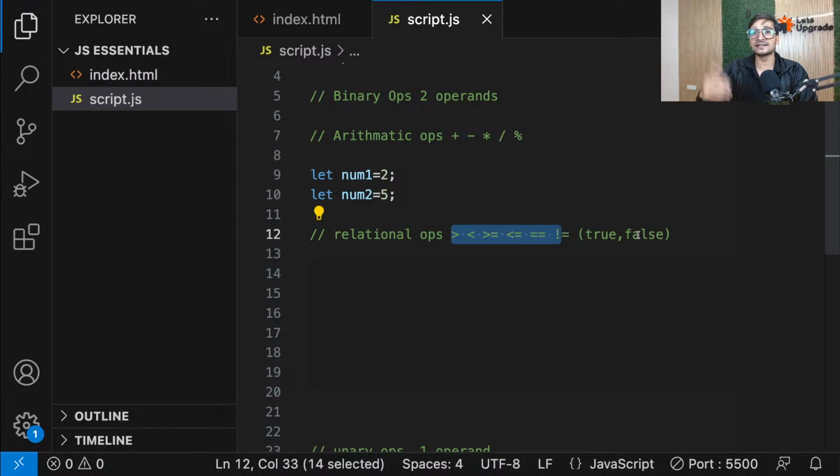So the output of a relational operator will always be either true or false because you're comparing. Either the comparison is successful or it is unsuccessful. Simple. So either true or false. I'm writing it in VS Code, Technofacts. So now guys, let's move ahead.